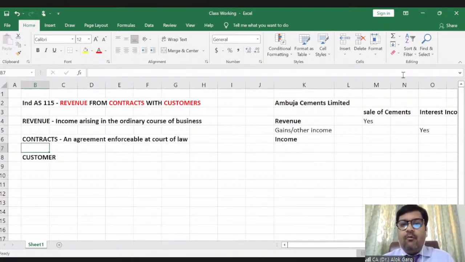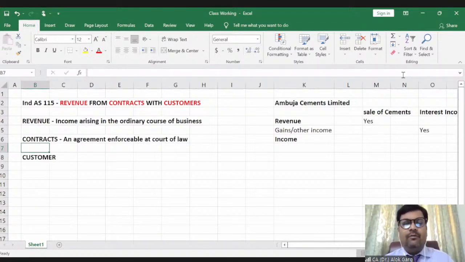Two friends, one is a chartered accountant and one is a businessman. They just discussed with each other, I'll help you in business by filing your GST returns, and you can supply these goods to me on a quarterly basis. They have not entered into a contract, it is just an informal discussion.